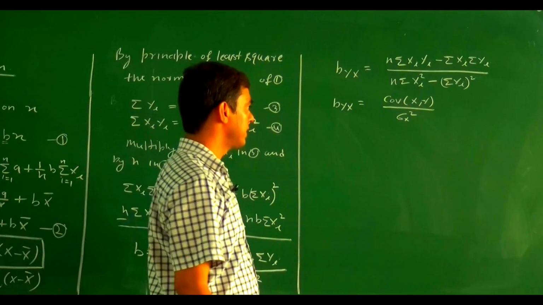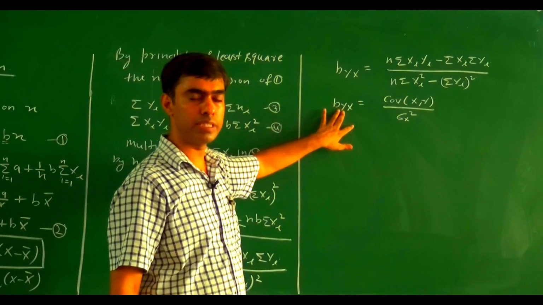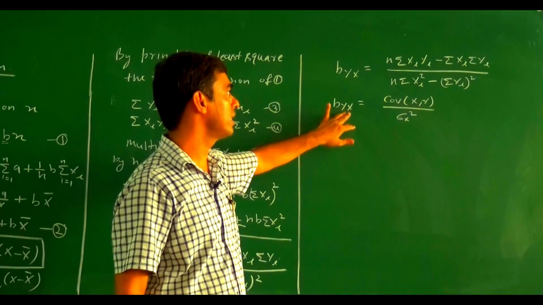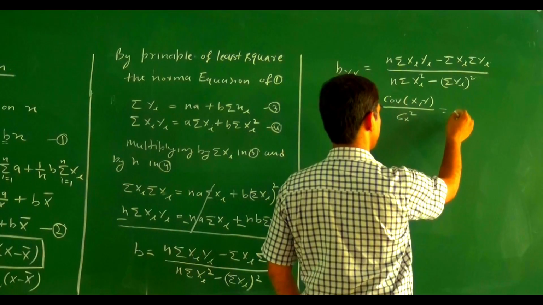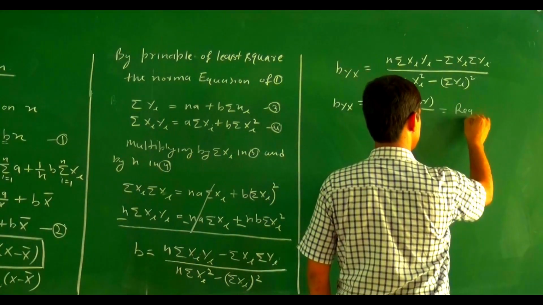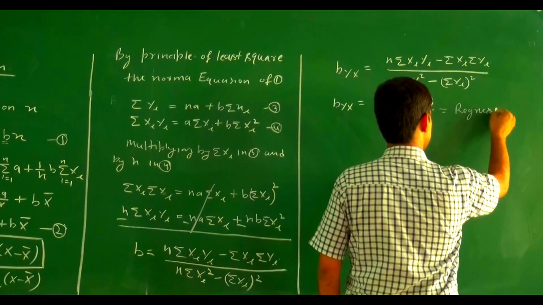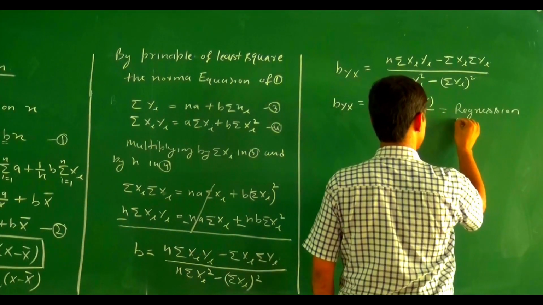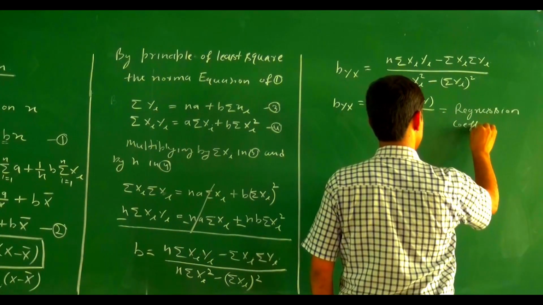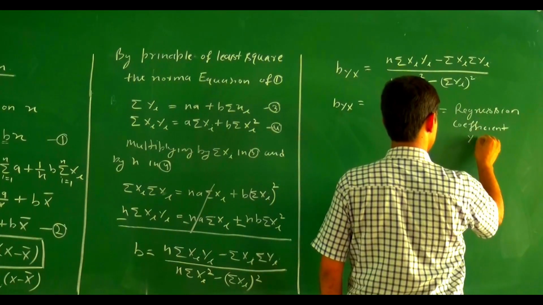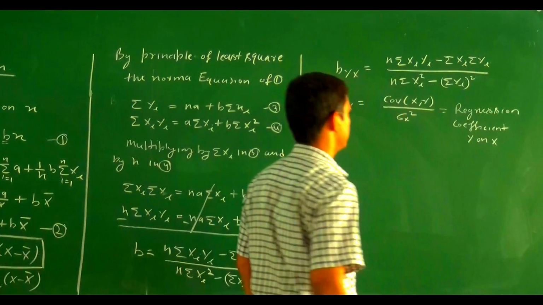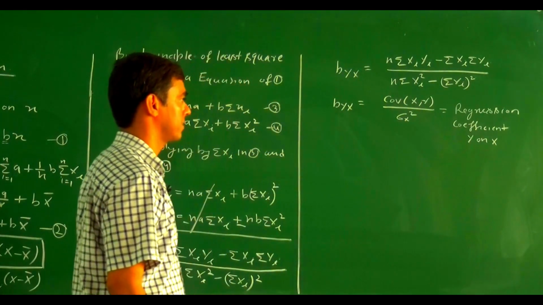This is the regression coefficient y on x.